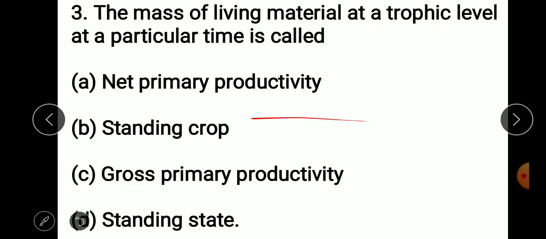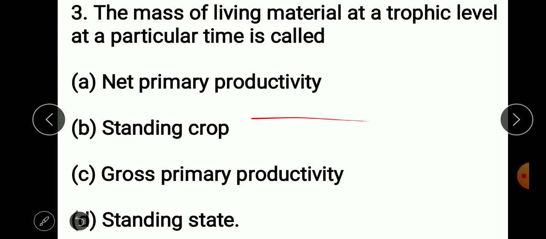Just take this one. The mass of living materials at a trophic level at a particular time is called: net primary productivity, standing crop, gross primary productivity, or standing state. What are net primary productivity and gross primary productivity?